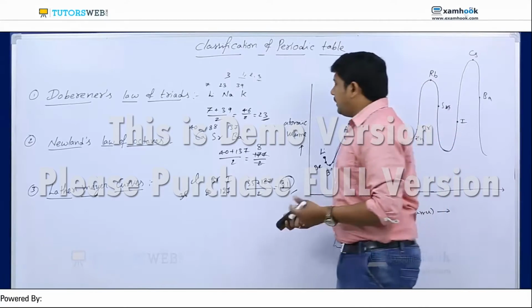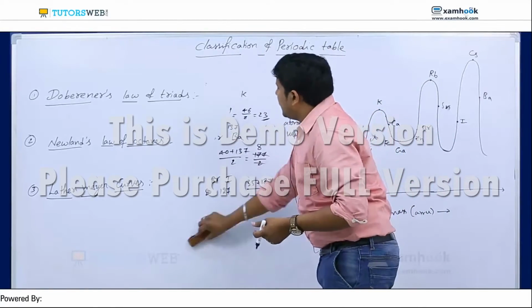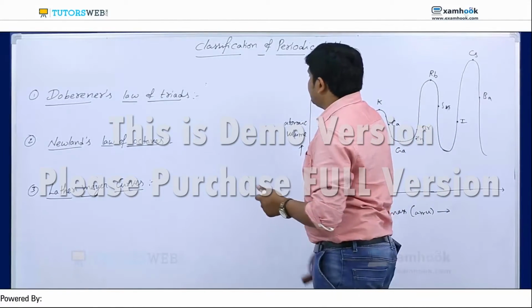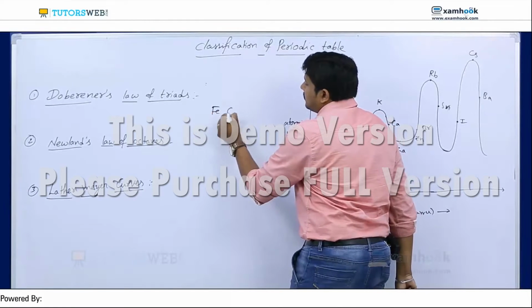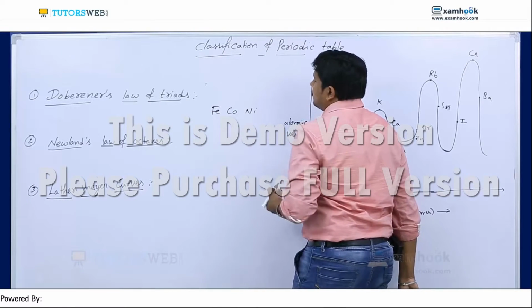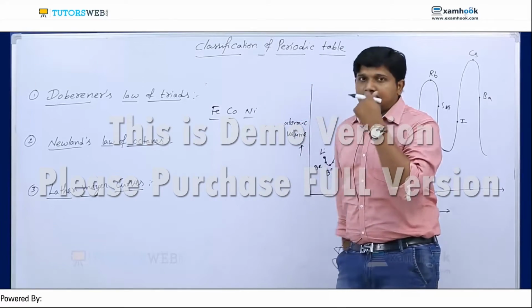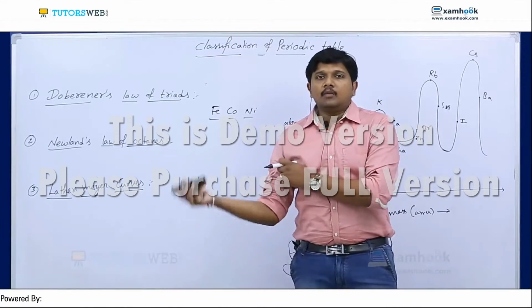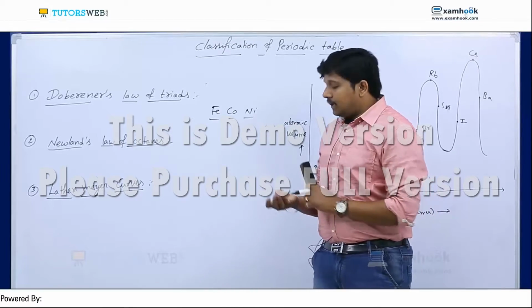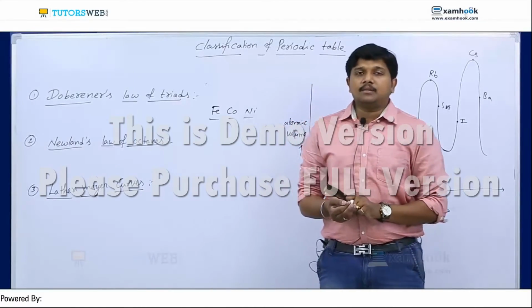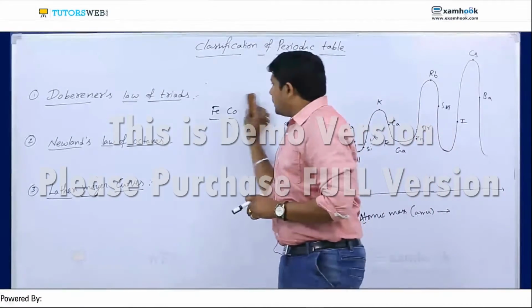And not only this, if I take iron, cobalt, nickel, generally these three have nearly the same mass number. So he didn't explain clearly the classification of all the elements. That's why Dobereiner's law failed.